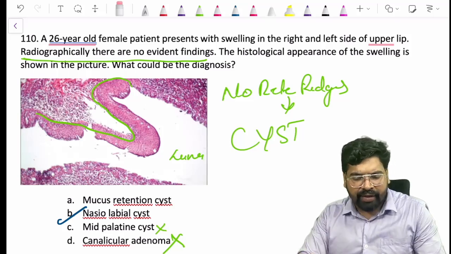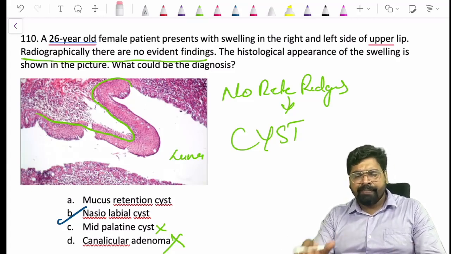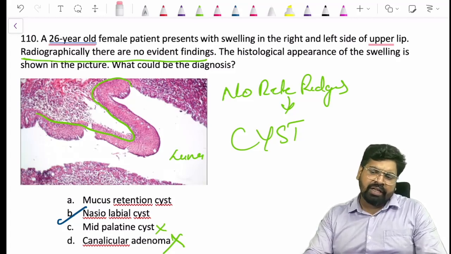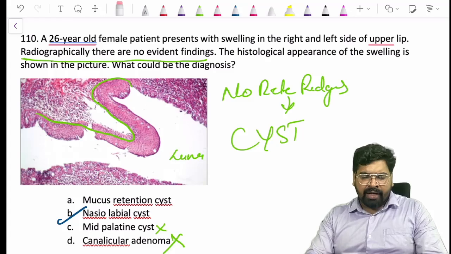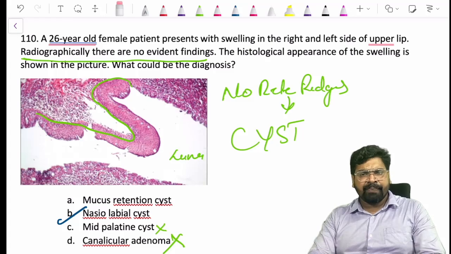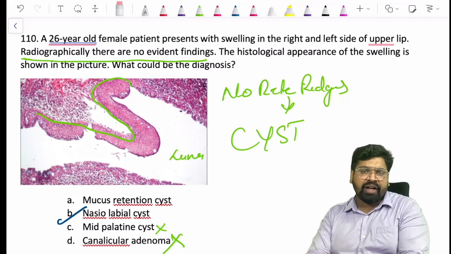This is what is there in non-odontogenic cysts. I hope you understood the major non-odontogenic cyst things here. They won't ask you much in non-odontogenic cysts. This is one question, and they have given a clue also, radiographic evidence and all. They are focusing on the nasolabial cyst, which doesn't have any radiograph.